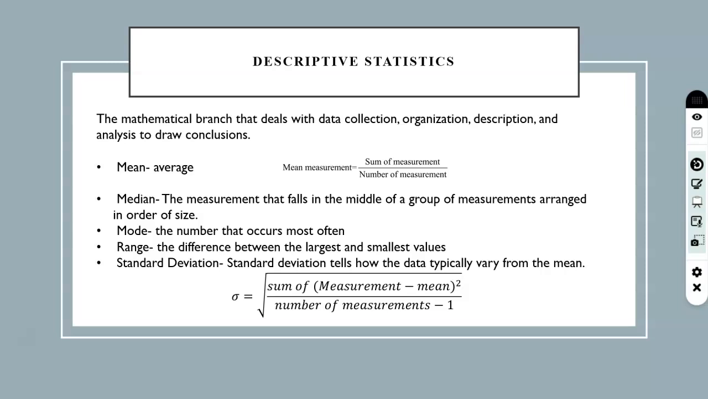And standard deviation is given by this formula. It is denoted by the sigma sign, and it is equal to the square root of the sum of (measurement minus mean) squared. The mean we have already calculated at first, and then we subtract the mean from each measurement, square it, and divide by the number of measurements minus 1. This will give you the standard deviation.